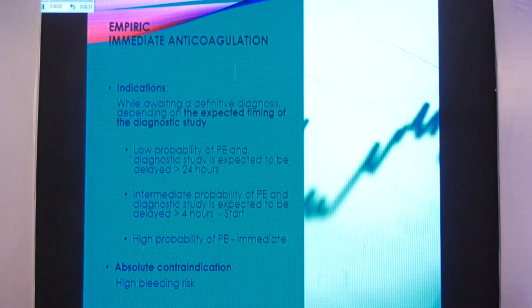Door to needle time is the new buzzword in almost every disease, and so for pulmonary embolism as well. If empiric immediate anticoagulation is necessitated and the patient has low probability of pulmonary embolism, and your diagnostic study is expected to be delayed for more than 24 hours, you need to put this patient on anticoagulation. For intermediate probability, you can wait 4 hours. However, if the expected time for completion of your test is more than 4 hours, you again need to start him on some form of anticoagulation. And for high probability, obviously, you need immediate measures.